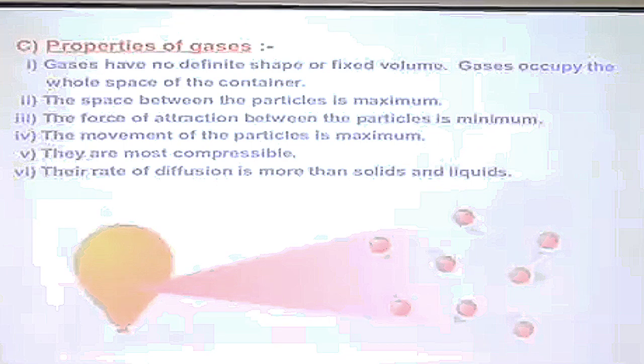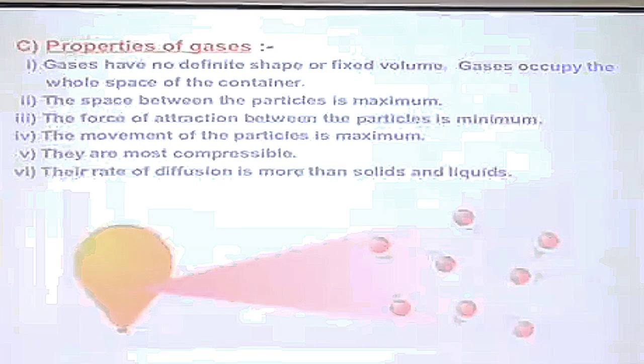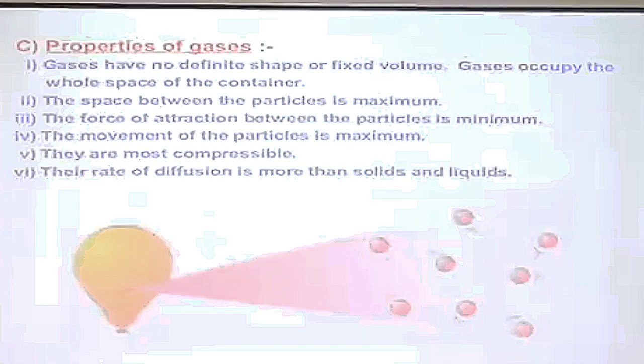So gases neither have a definite shape nor a definite volume. And if I compress, just taking it in a syringe and then I apply pressure, their volume can be reduced to greater extents, which means they are highly compressible, and again, they are not rigid, they flow in all directions.